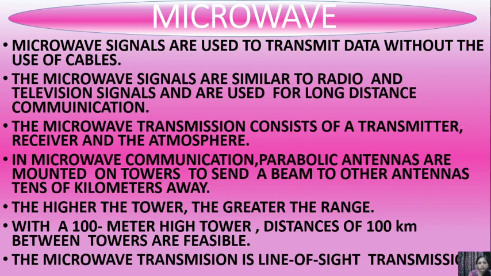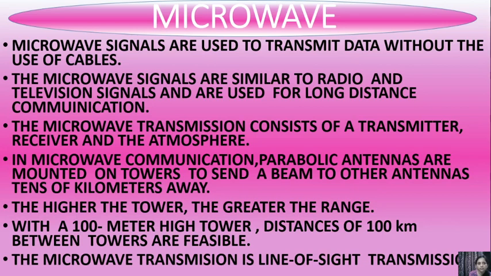Now there are some points related to microwave. First point is, microwave signals are used to transmit data without the use of cables. Yes, this is unguided transmission media, meaning wireless transmission media.